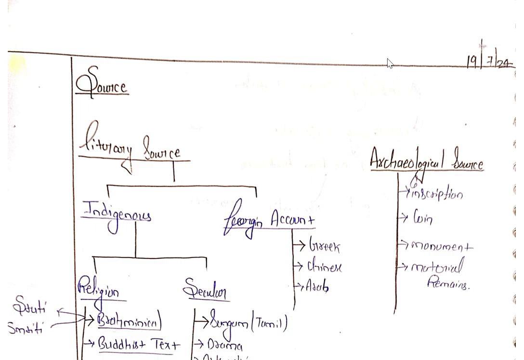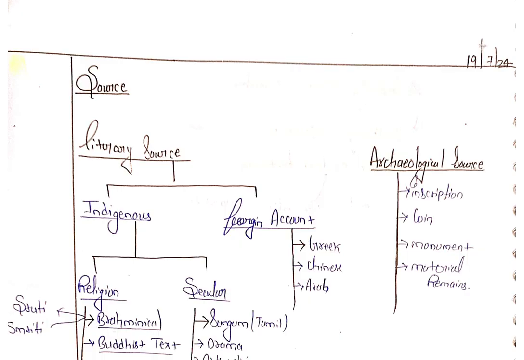So let us start. First, we cover in which manner we will cover. Our first topic name is sources. Then we come from prehistory and proto-history, and under proto-history we cover the IVC, Indus Valley Civilization. Then we cover the different parts in the same manner. So let us start. First, our topic name is sources.